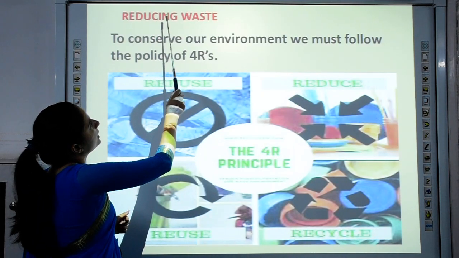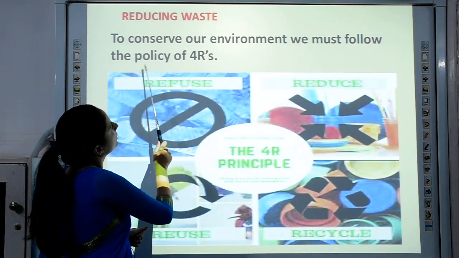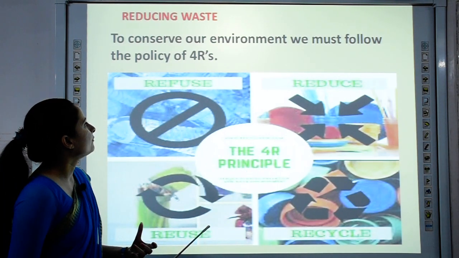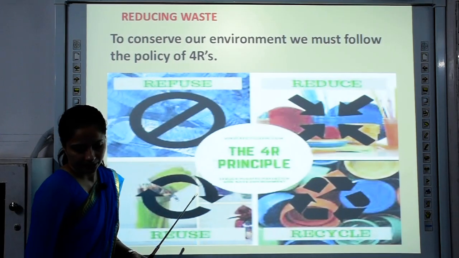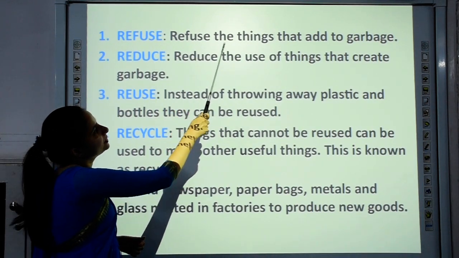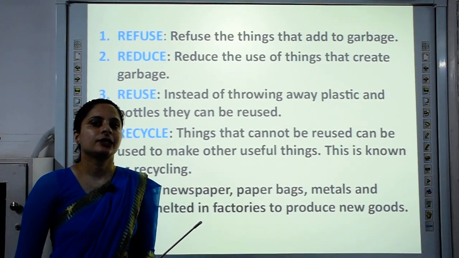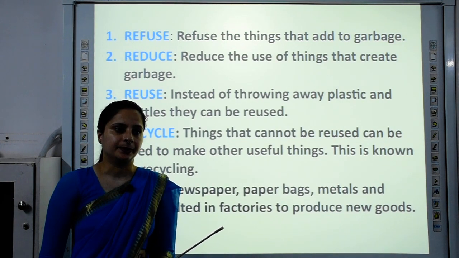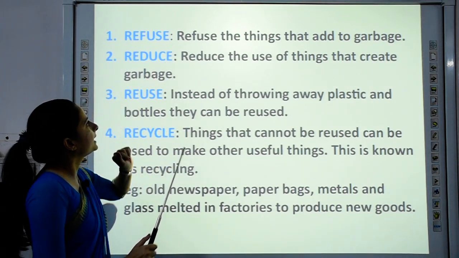Now we will learn about how you can reduce waste. To conserve our environment, we must follow the policy of 4 R's. Here you have the 4R principle which you should follow to conserve the environment: refuse, reduce, reuse and recycle. We will look into these 4R principles in detail. Now, refuse. Refuse the things that add to garbage. For example, whenever you go out for shopping, carry your own cloth bag and refuse the plastic bag offered by the shopkeeper. What you are doing here is you are reducing the waste, which is our second principle.